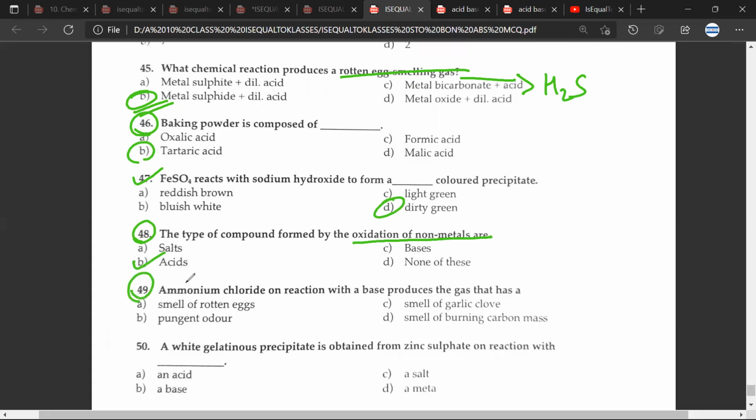49th question. The correct answer would be B for boy, pungent odor. Yes. So ammonia is released in this, right? Yes. 50th question. The correct answer would be B for boy, a base.